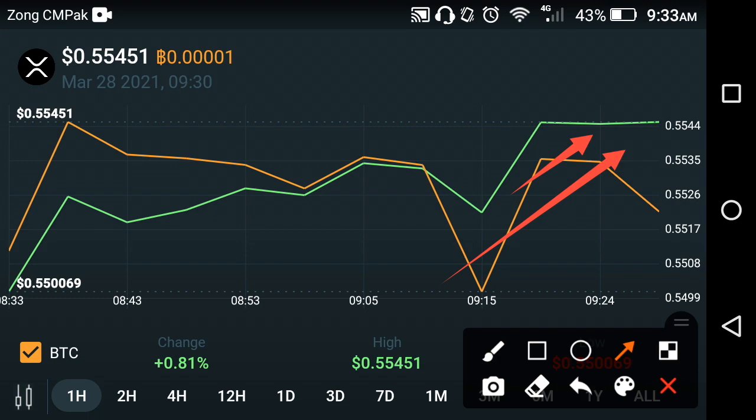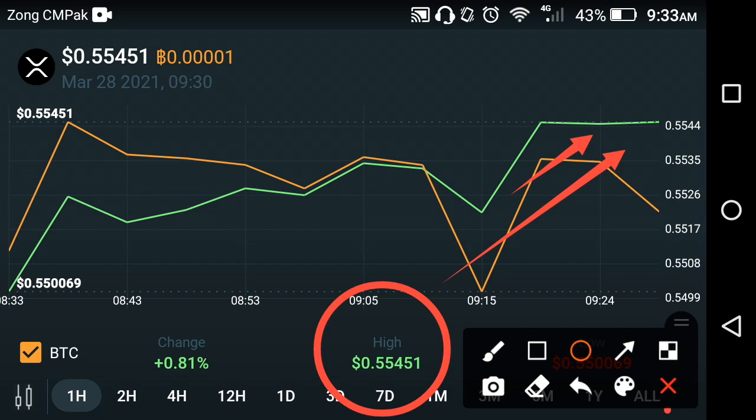Now let's compare the price of the last 1 hour with the previous 3 days. What changes occur? As you can see here, the current price of XRP Ripple coin in the last 1 hour is $0.5545 in the market.